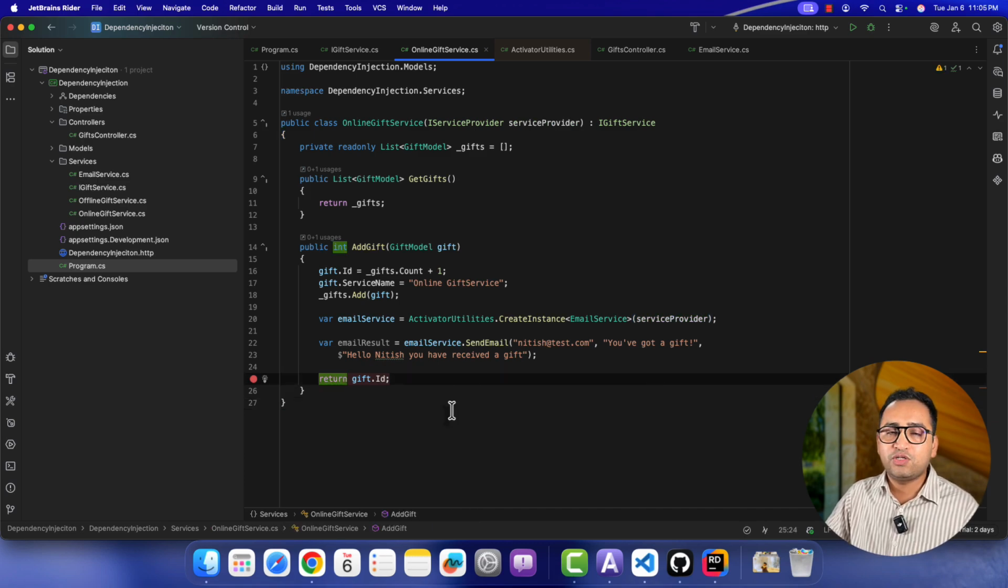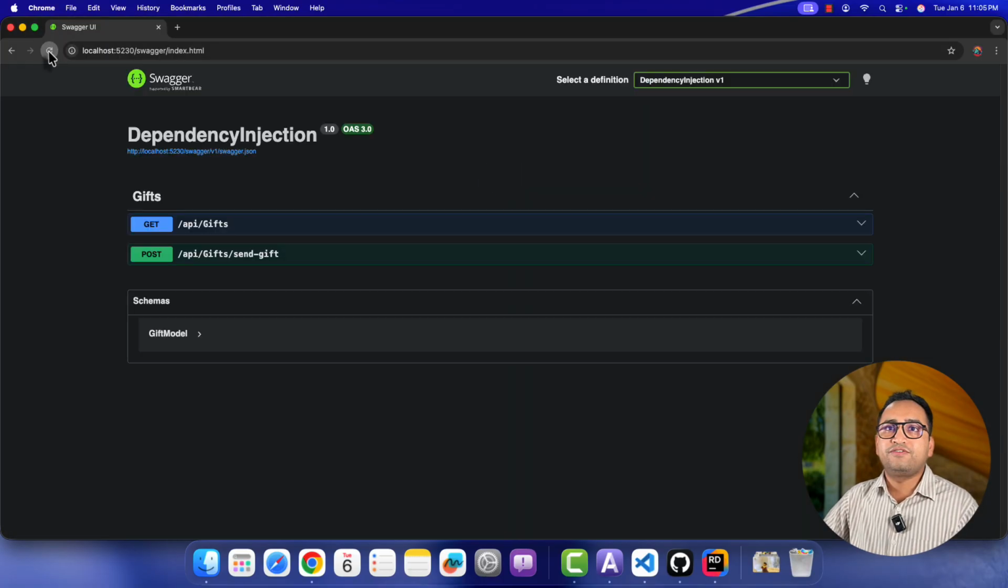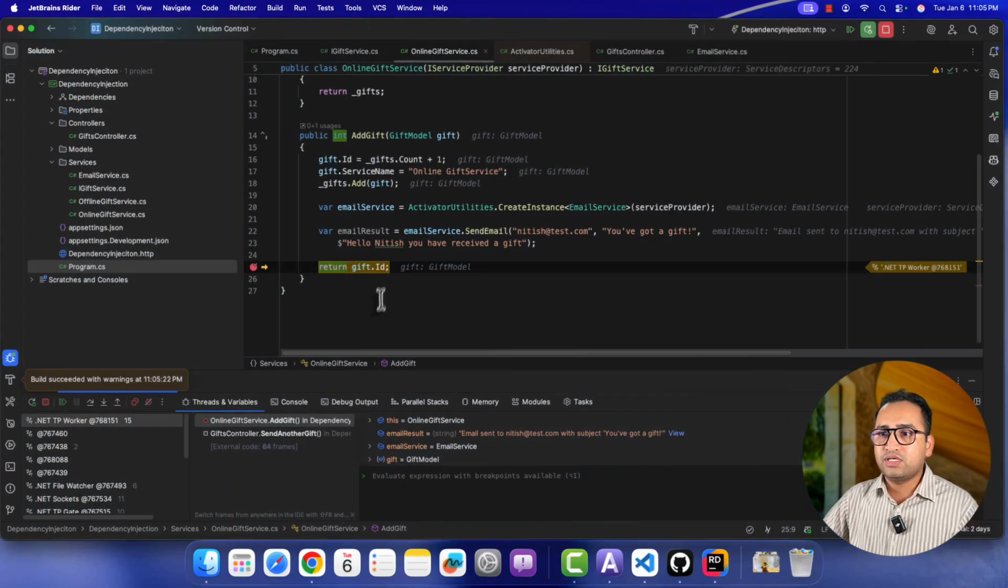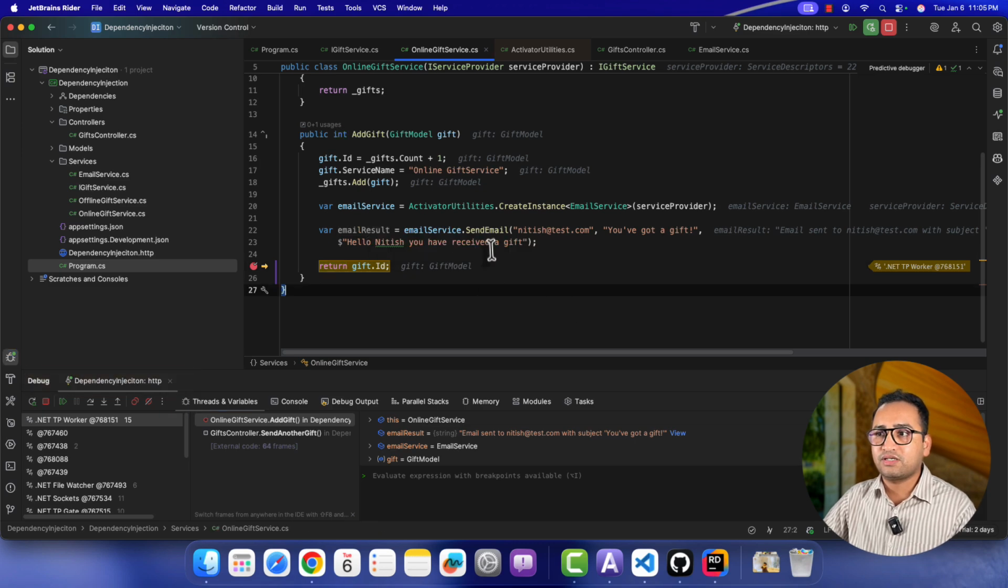So what we did, we are using this ActivatorUtilities class. In this method, I am telling that, hey, you have to use this email service, and this is my service provider that you can use. Now let's debug this application and see how this will work. Refresh the page and let's send a new gift over here. Click on this execute button. Here you can notice that this is the response that we are getting from our method: email sent to this email ID with this subject. We are getting this from this method.